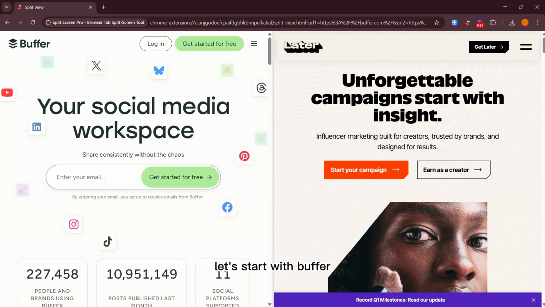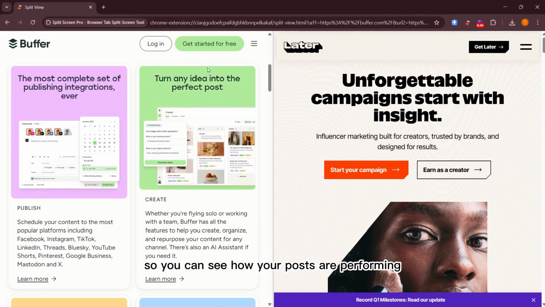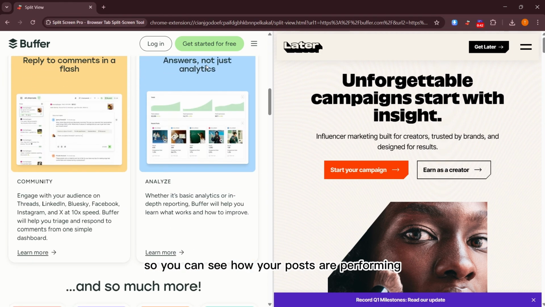Let's start with Buffer. Buffer is known for its simplicity. It offers a clean interface that makes scheduling posts easy. You can connect multiple social media accounts and plan your content in advance. Buffer also provides insightful analytics so you can see how your posts are performing.